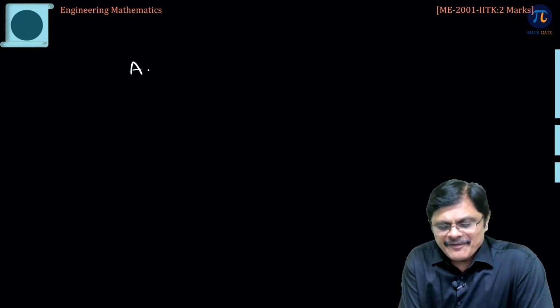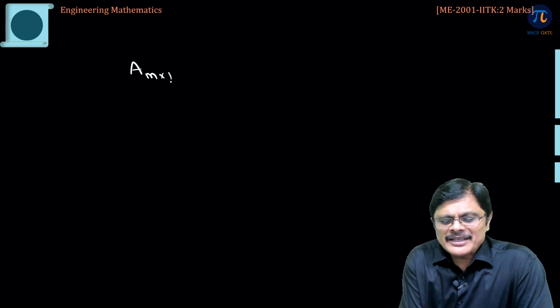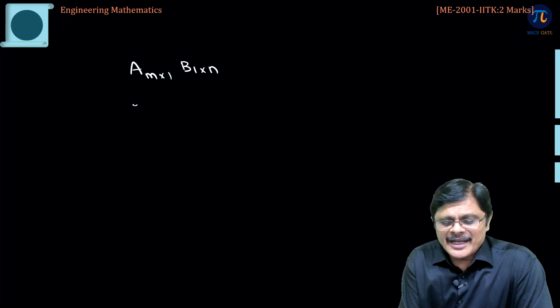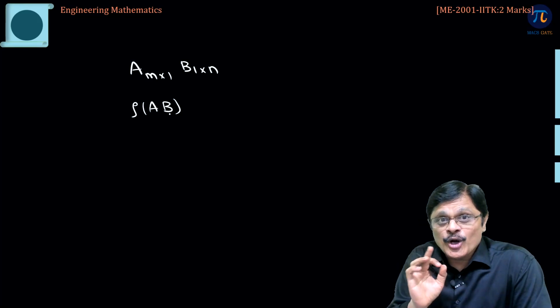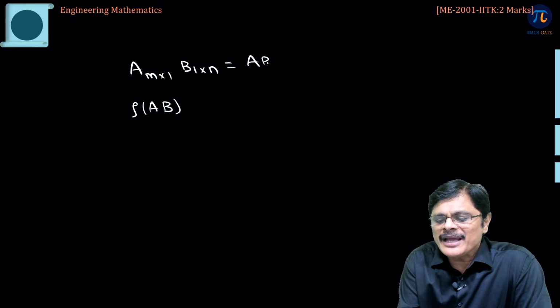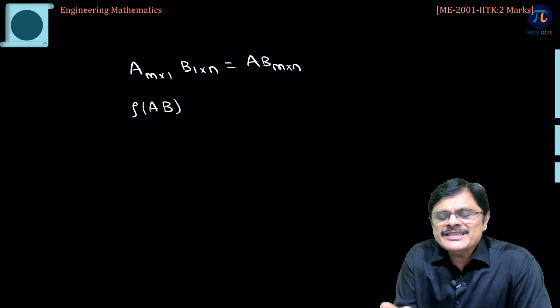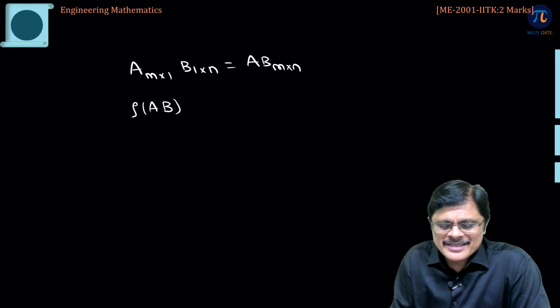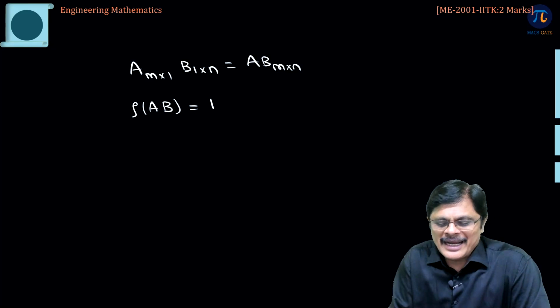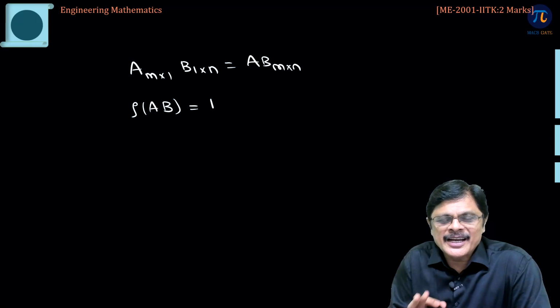Suppose A is a column vector of order m by 1 and B is a row vector of order 1 by n. Then the rank of AB, if AB is not a 0 matrix, because obviously A into B will be an m by n matrix, will be 1. Suppose this AB is a non-zero matrix, then the rank of this matrix will be definitely 100% 1.